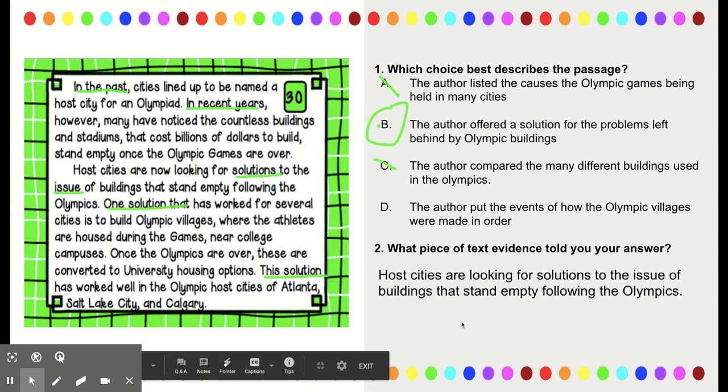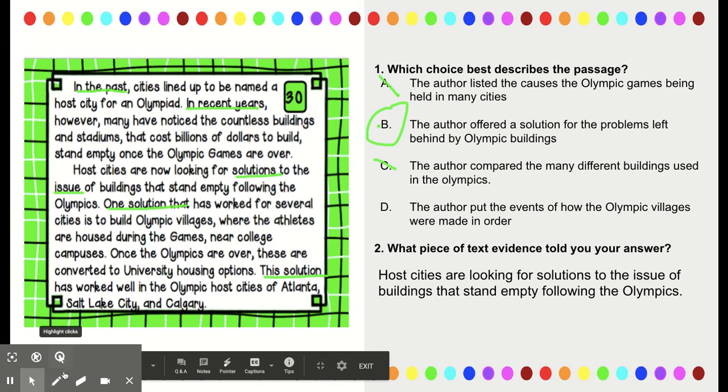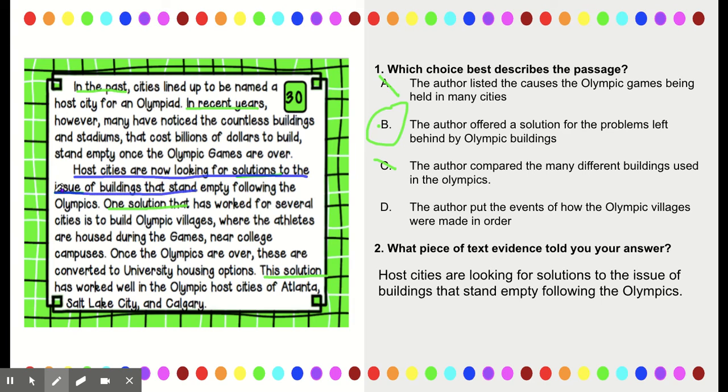And then I justify with word for word evidence. Again, yours is going to be different. It probably needs to have a signal word in it. One of the problem and solution signal words. I chose, I'll highlight a different color for you, this right here. Host cities are now looking for solutions to the issues of buildings that stand empty following the Olympics. Okay. Look, it's word for word. That's the sentence I chose.